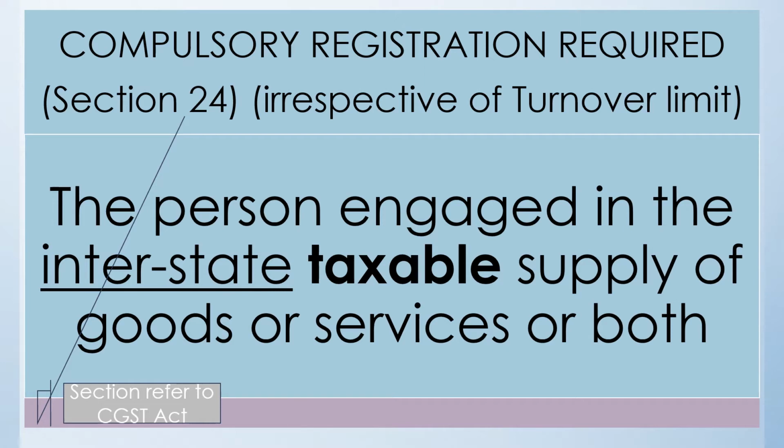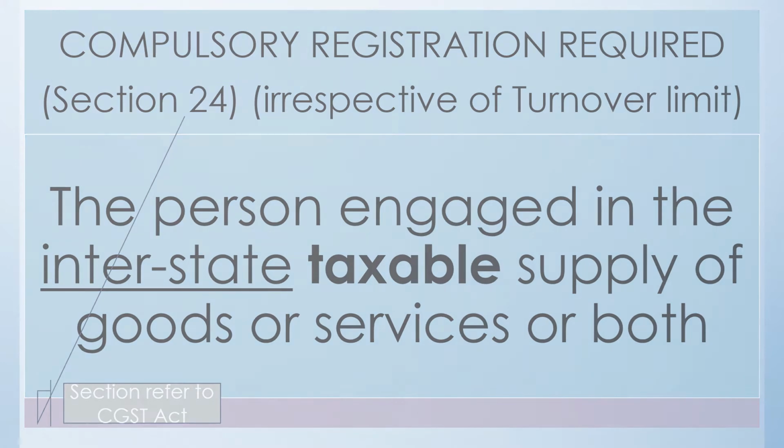If the goods are exempted from the tax, take for example cattle feed, in that particular scenario he will not have to get himself registered, because even though the transaction is interstate, he is dealing in the exempted goods. But if it is taxable goods, he will definitely require the registration. Now let us look into the second scenario.